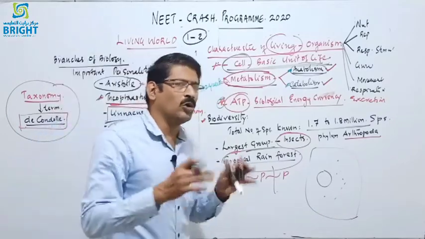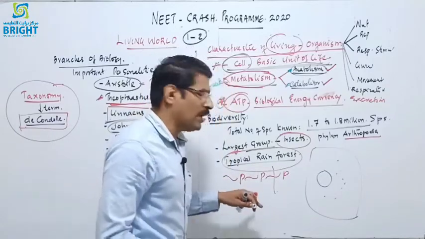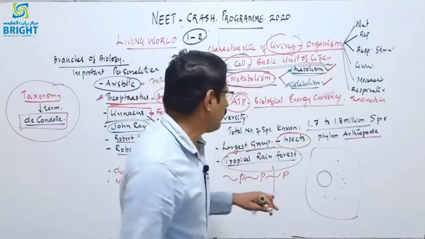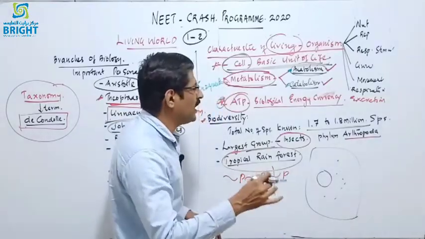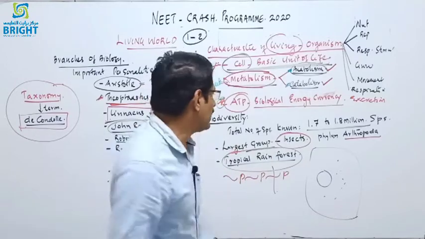ATP is the biological energy currency, and it is a nucleotide produced especially in the mitochondria, and that's why the mitochondria is called the powerhouse of the cell. ATP is the only system inside the cell used for energy transactions.